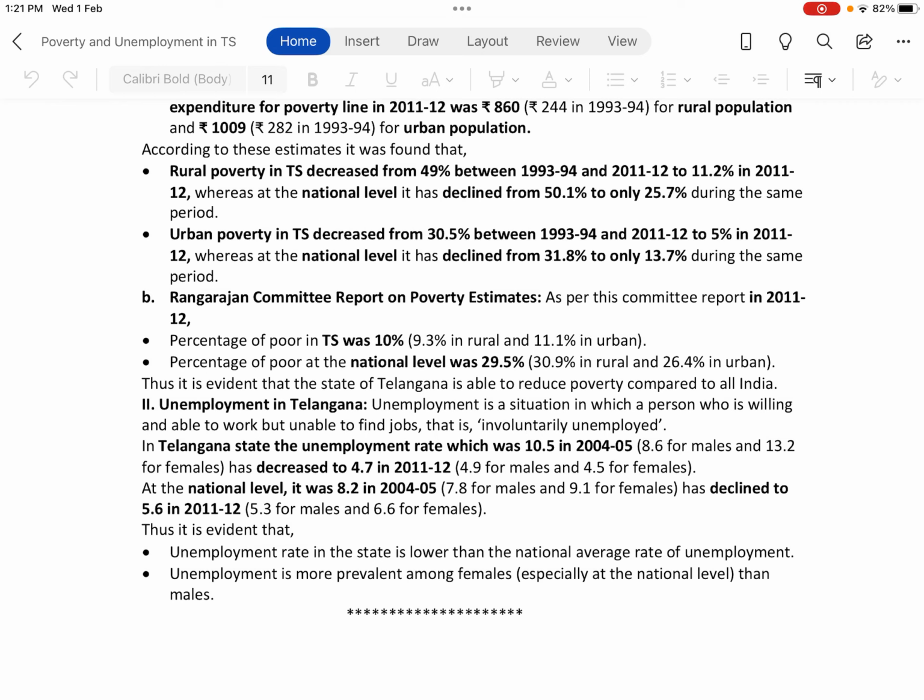At the national level, it was 8.2 in 2004-5, 7.8 for males and 9.1 for females, and has declined to 5.6 in 2011-12, 5.3 for males and 6.6 for females. Thus, it is evident that the unemployment rate in the state is lower than the national average rate of unemployment. And second, unemployment is more prevalent among females, especially at the national level, than males. This is also a 5 marks question that can be asked in the board exam.